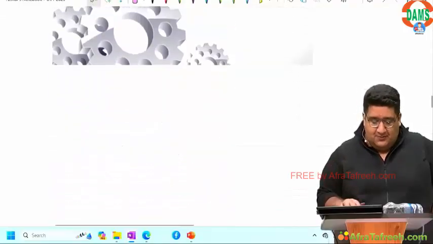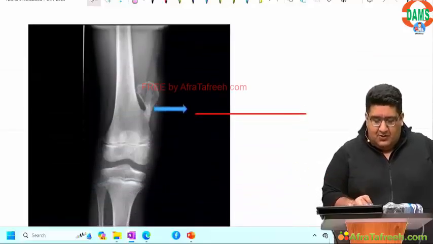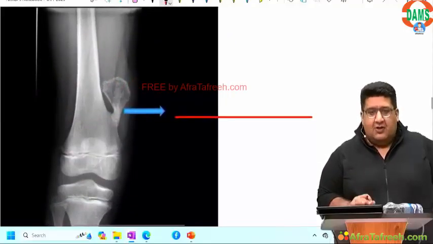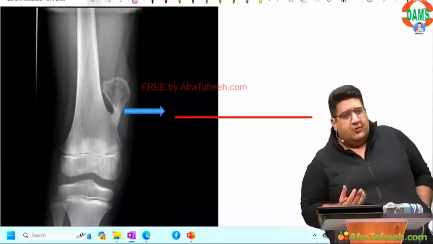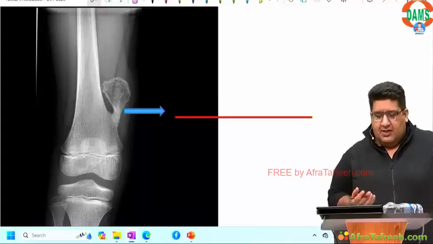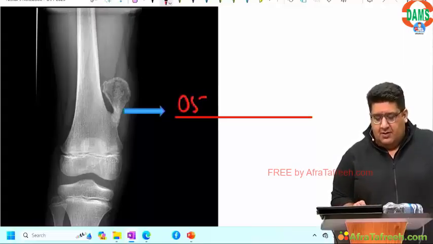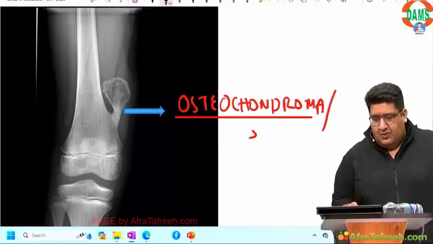Fractures are over. Now we'll talk about that aspect which is already covered in radiology. We'll just do a quick recap. Radiology spotters: growth of the bone outside the bone, metaphysis, skeletally immature, bony stalk, cartilaginous cap. Osteochondroma, also called exostosis.